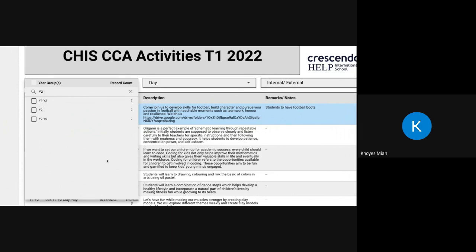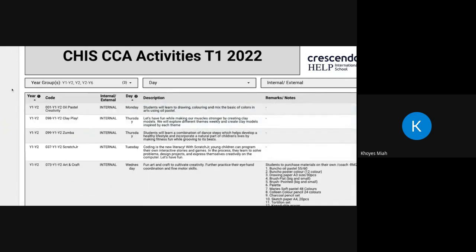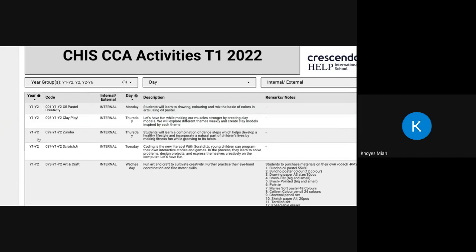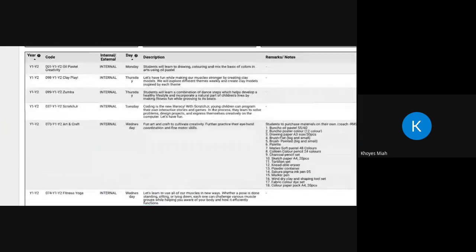So there's, check my maths, 11 CCAs that my daughter will be able to do throughout the week. I want to have a look at all of those CCAs, so I'm going to click on this checkbox over here, just above the magnifying glass, and then I will just click away. And I can see all of the CCAs that are on offer for my daughter. My daughter is obviously in year 2, so you can see that these are applicable for my daughter.